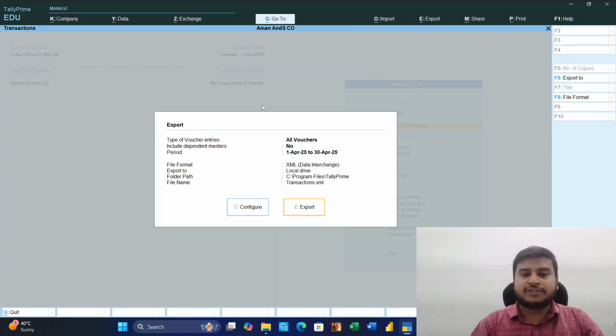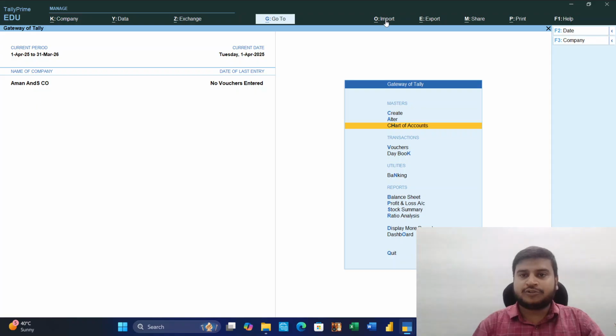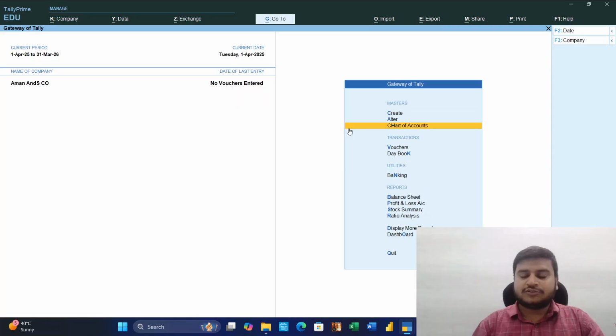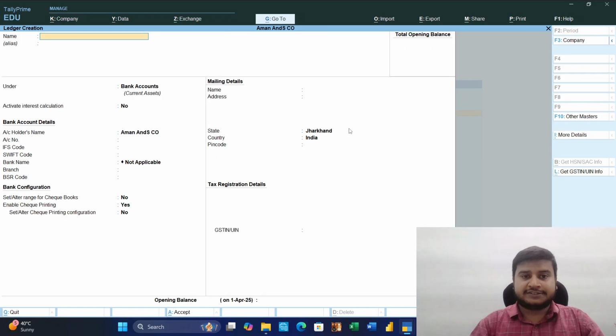Okay, no problem. This is for export and import also. You can import our transactions, bank details, GST return, manage and configure. Okay, so first we will start with the create option. Create ledger first.